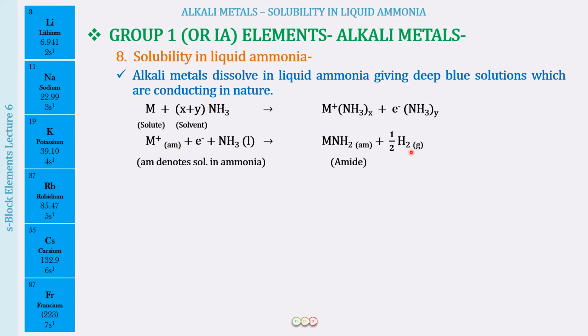Yes, this is a reaction that is taking place. So we have here M plus (am), which denotes that we have the cations in the solution in ammonia. These, along with the electrons which are going to be present, will be reacting with ammonia to form the amide MNH2, and along with that hydrogen will be evolved. So these two things we will be understanding.